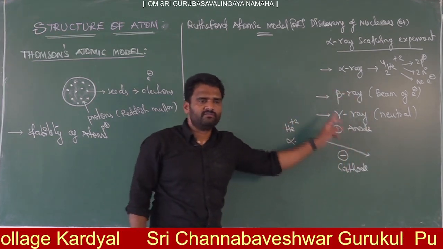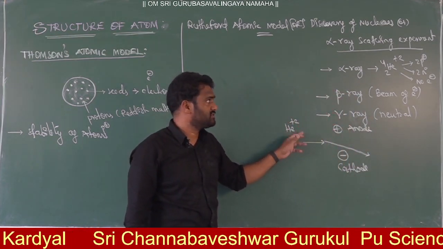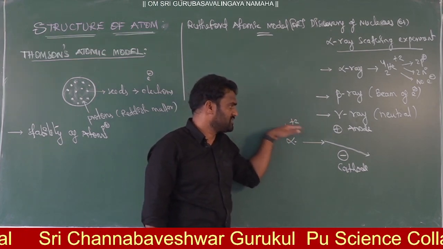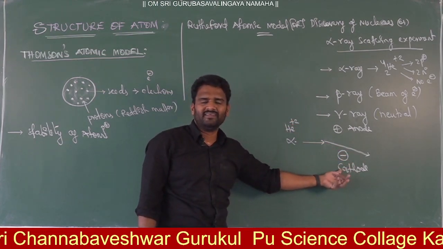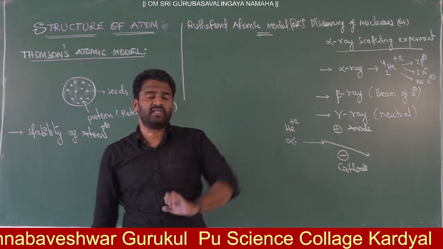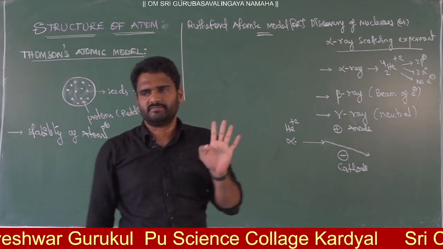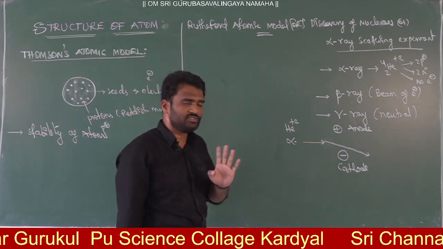This is the anode. Positive particles always deflect toward the cathode side, and that's why you can see the alpha ray deflecting toward the cathode. This confirms alpha ray particles are positive particles.